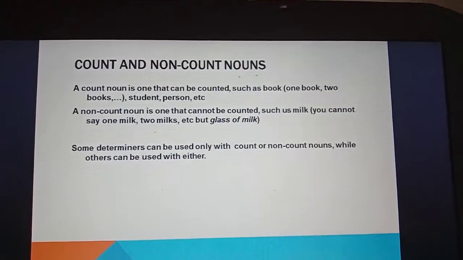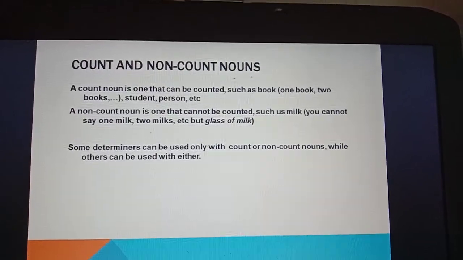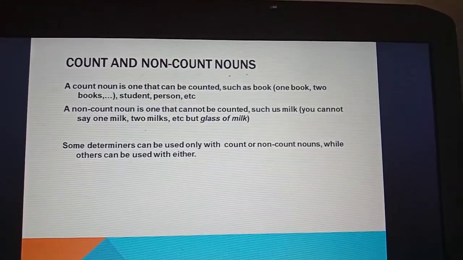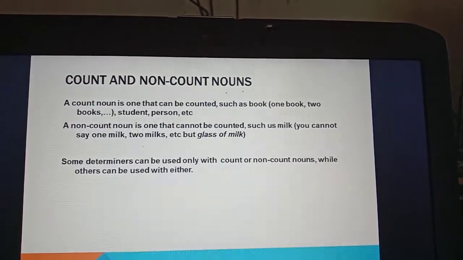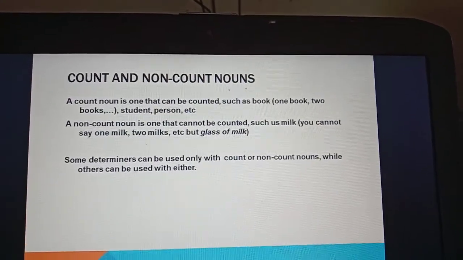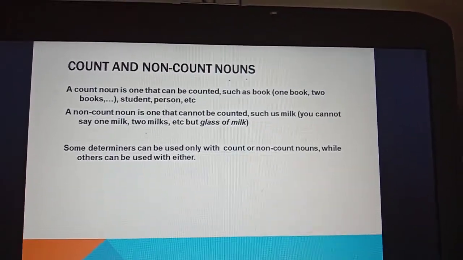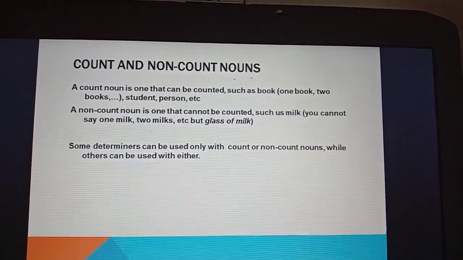A non-count noun is one that cannot be counted, such as milk. You cannot say one milk, two milks, etc. But you can say a glass of milk, two glasses of milk, three glasses of milk, etc.